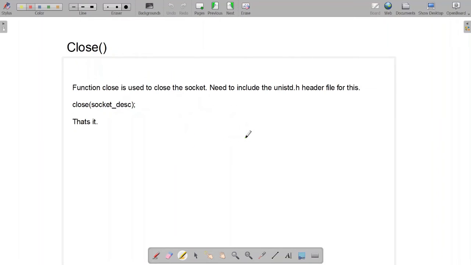Now the close function. Once all the data transfer between the server and client has been completed, we close the connection between the two. The close function is used to close the socket, and the header file for the close function would be this one. So this was it for the server side.